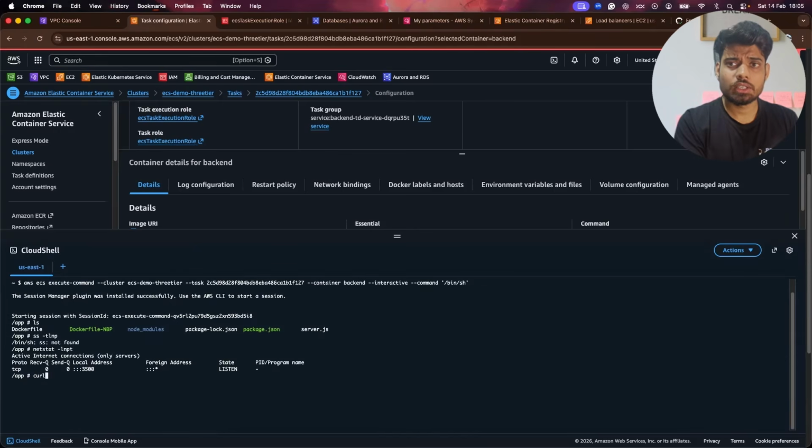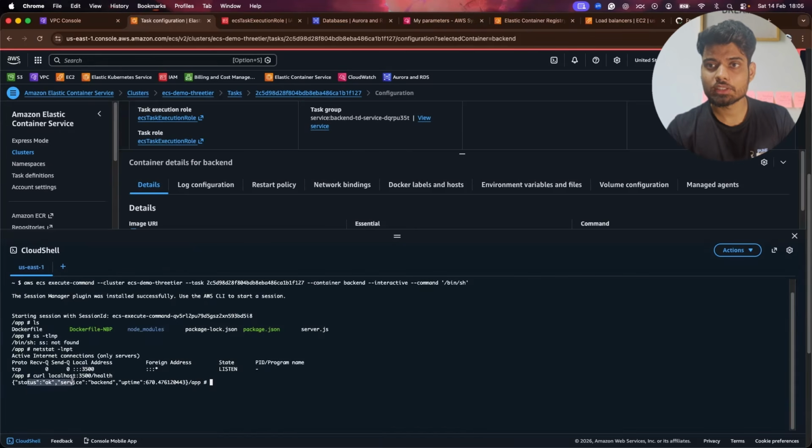If you want to check whether the application is working fine or not, you can simply check the health check from here, and you can see that yes, status okay, the service is backend, and the uptime is this. So that's how you can troubleshoot things most of the time. But if there are any other issues, you can feel free to do whatever you want to do in this container. So this is what I wanted to show you.